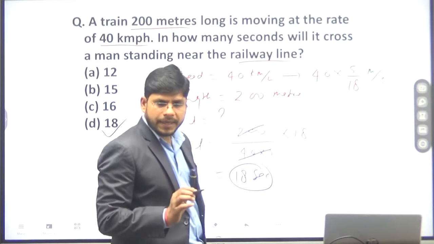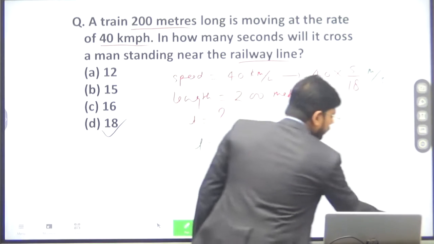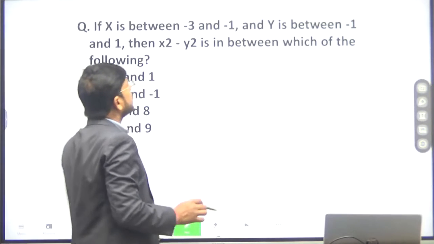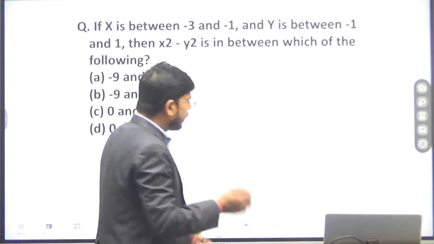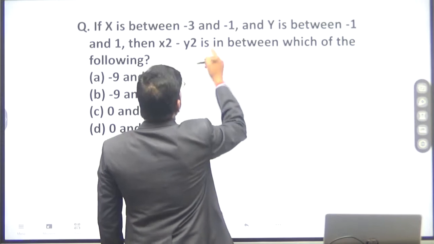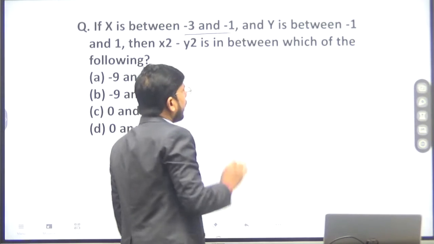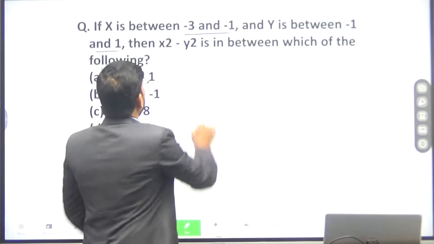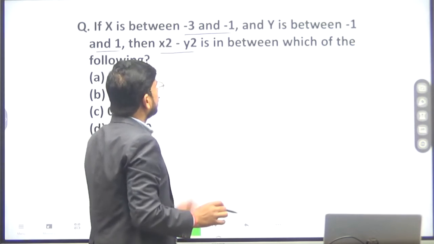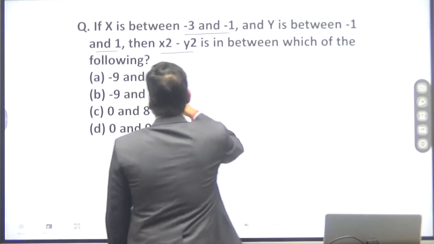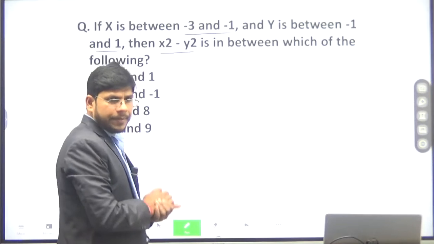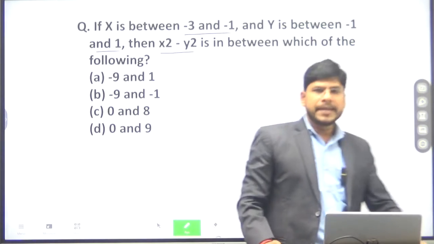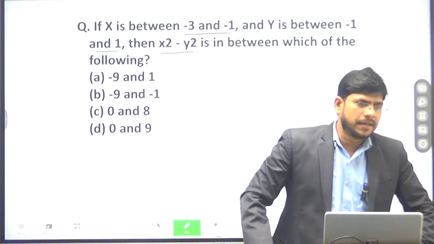Okay, clear? Now the next question is: if x is between -3 and -1, and y is between -1 and 1, then x square minus y square is in between which of the following? Options are given. The 2018 paper was a little bit difficult.